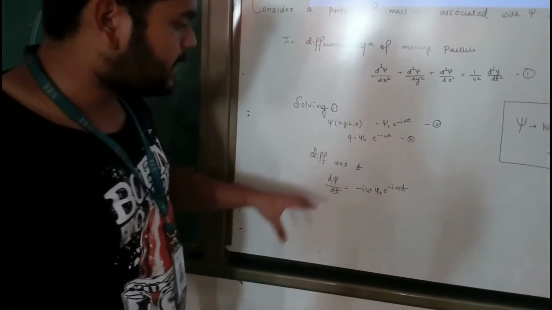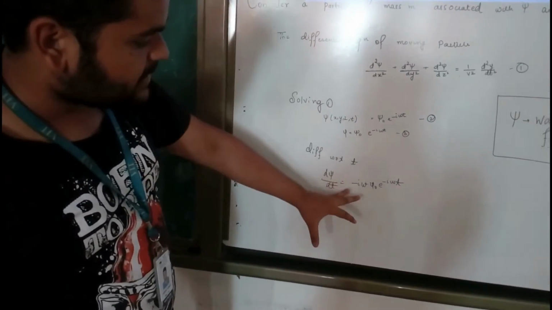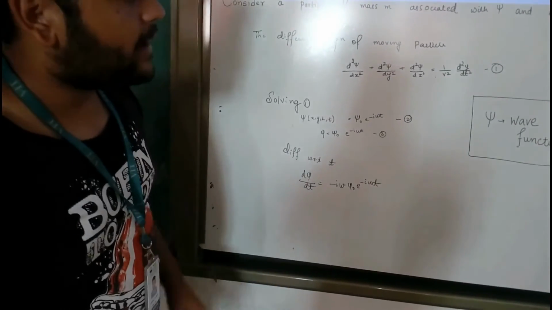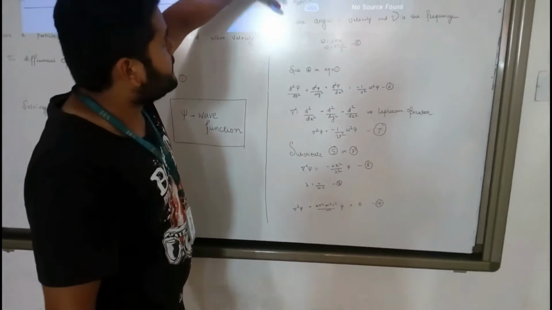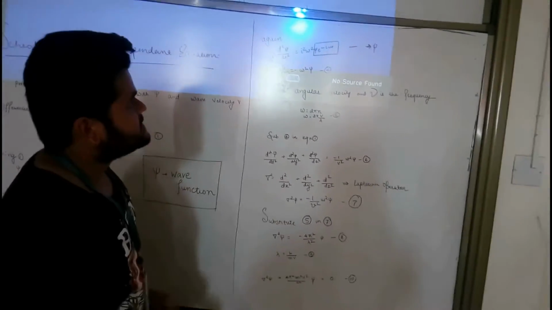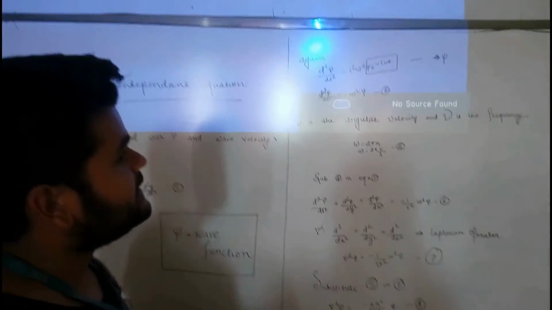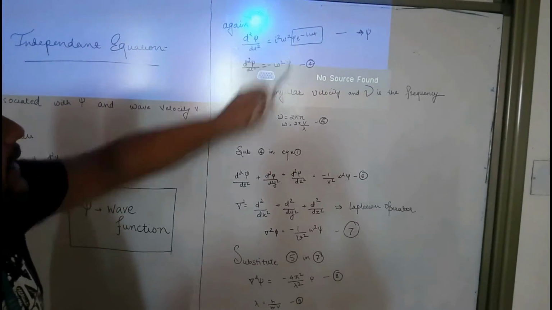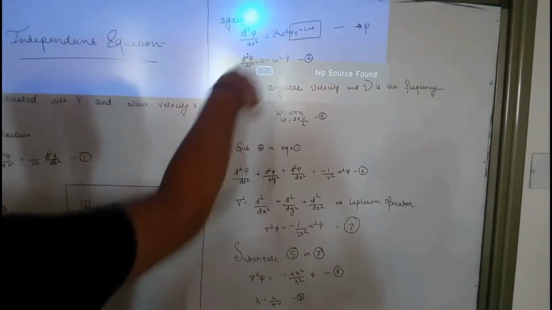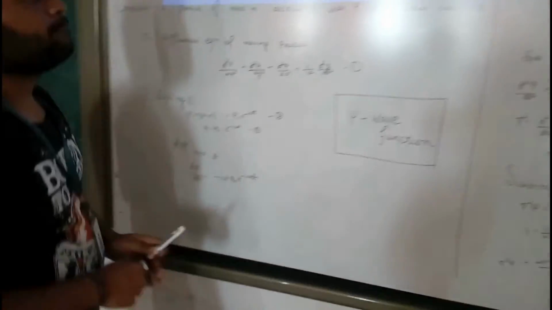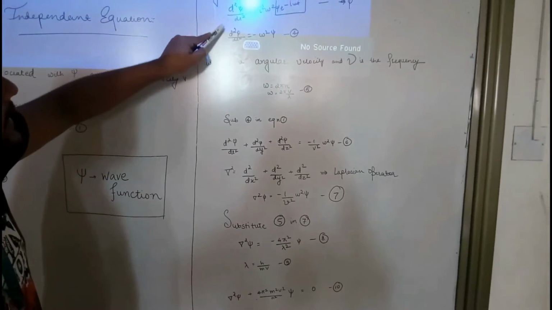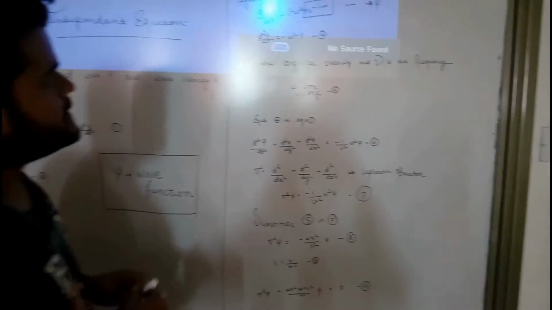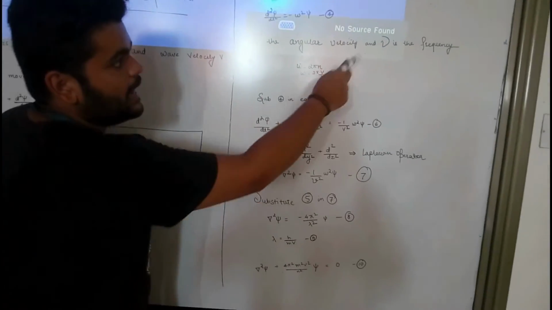Differentiating the equation obtained with respect to t, we get d psi by dt is equal to minus iota omega psi naught e to the power minus iota omega t. Now differentiating this equation again with respect to t, we get d2 psi by dt2 as iota square omega square psi naught e to the power minus iota omega t. Now we just obtained the expression for psi naught e to the power minus iota omega t as above, where it was equal to psi. So substituting it back here and putting the value of iota square as minus 1, we obtain d2 psi by dt2 as minus omega square psi, where omega is the angular velocity and nu is the frequency.